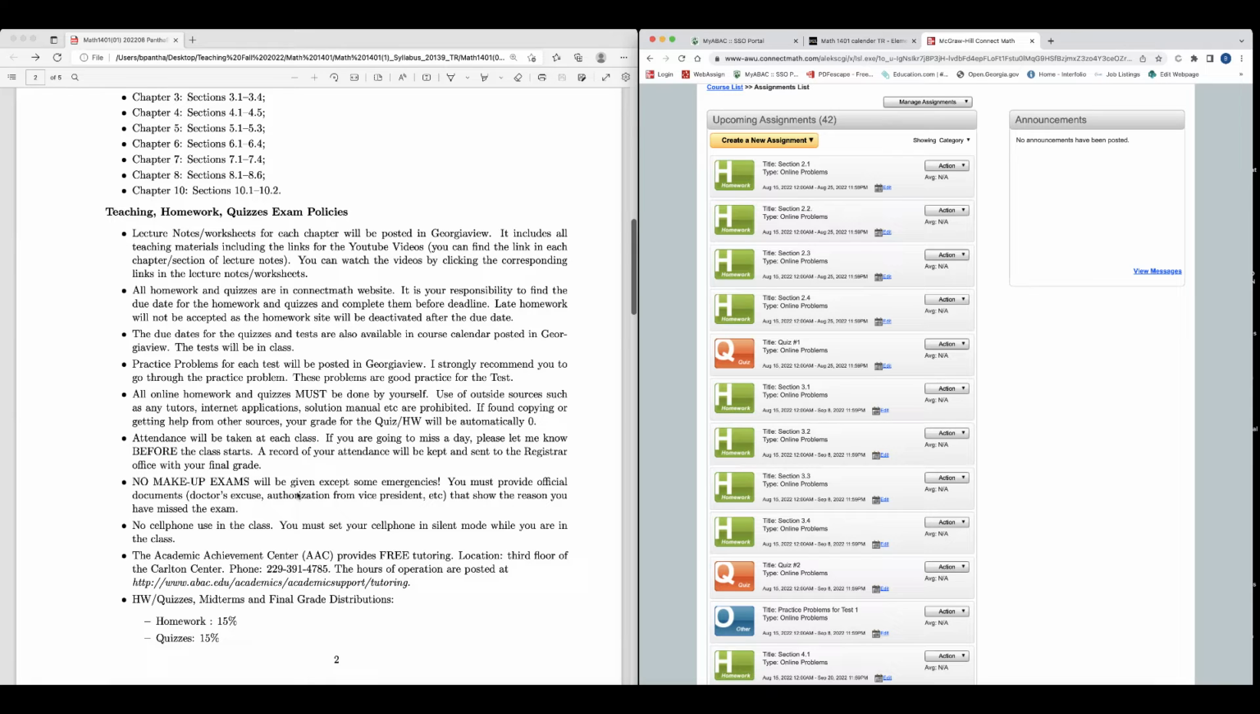No makeup exams will be given except for emergencies. You must provide official documents like a doctor's excuse or authorization from the vice president or dean's office that show the reason you missed the exam. No cell phones in the class. You must set your cell phone in silent mode while you are in the class.